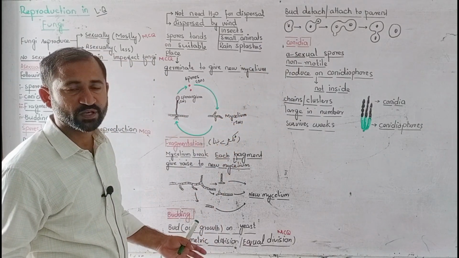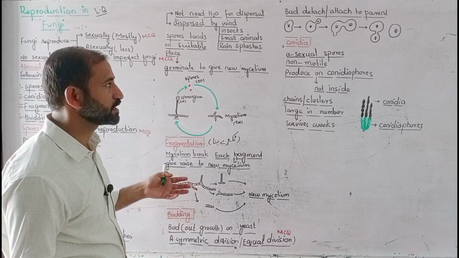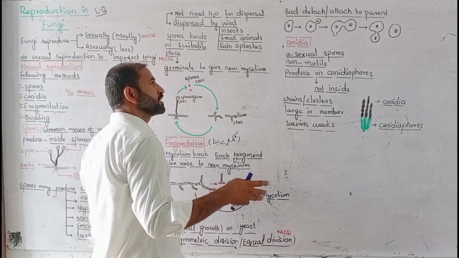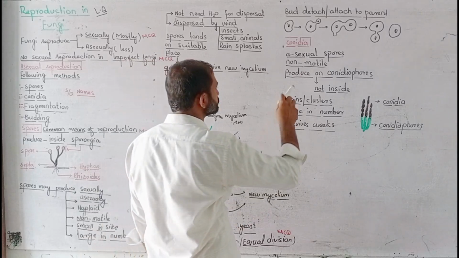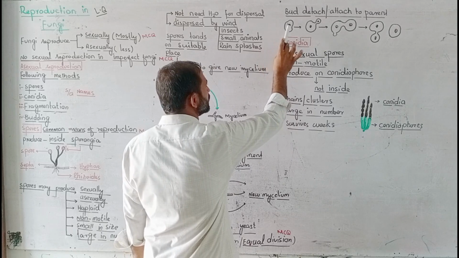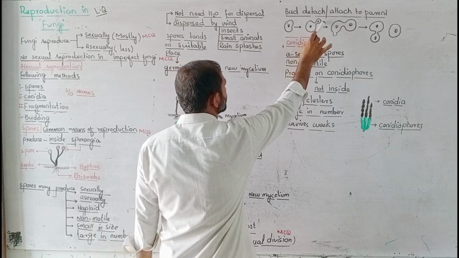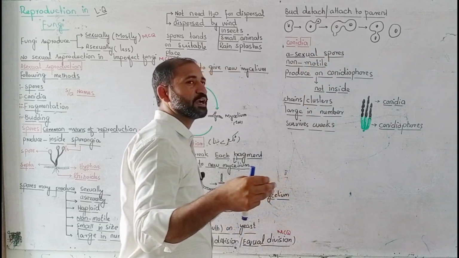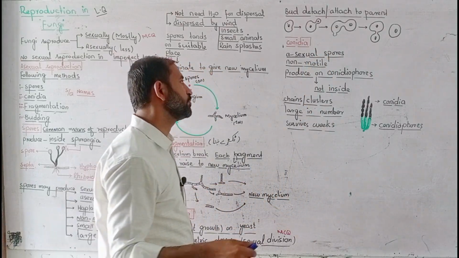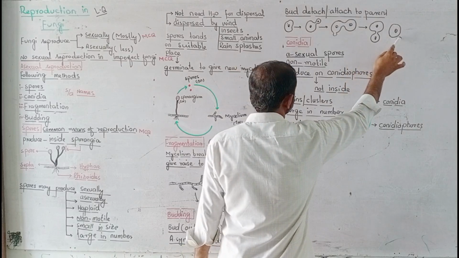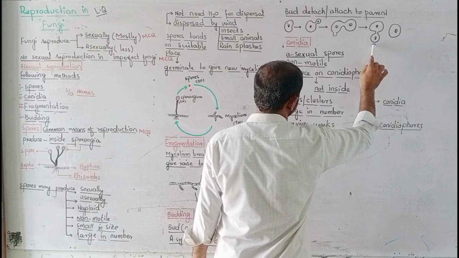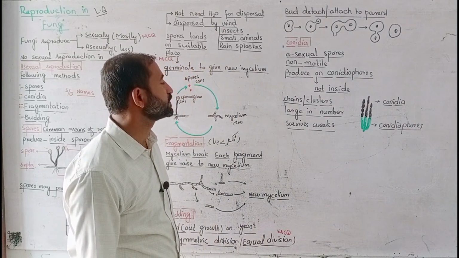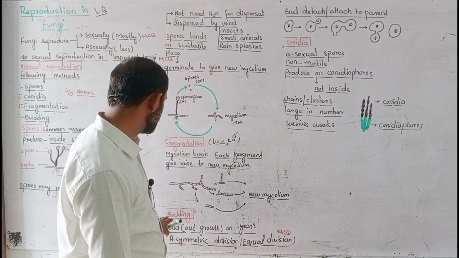Either it detaches from the parent, meaning separated from the parent, or it can live attached with its parent and form large colonies. So that is the yeast cell, and a bud is formed, the nucleus divides and goes into the bud, which increases in size, and another bud is formed. It means that at a time more than one bud can be formed, and next the bud is separated, and the first bud and second bud also attain a size equal to their parent cell. So that was all about budding.